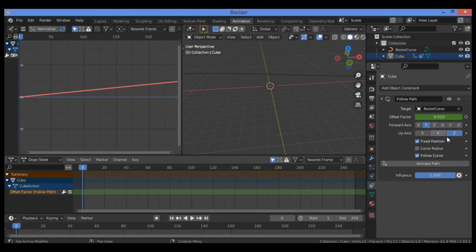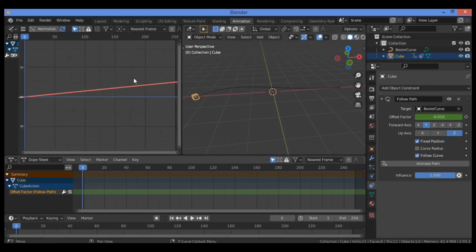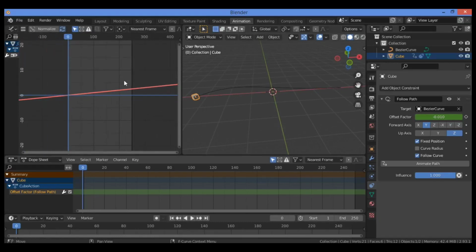So after doing all these things as shown here, up axis is Z, then forward axis Y, offset factor is going to be changing with time. Also the target is a Bézier curve as shown here. So just let's make it much smaller in order to see it better. And to have this graph, you can also see this graph, and we have something very interesting over here.